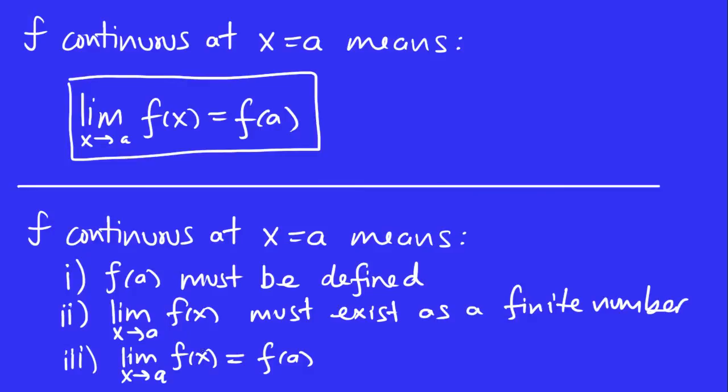And thirdly, these two finite values have to be equal to each other. Limit is the same as the value of the function at a. That's special, right? That doesn't happen all the time for most functions. It does for polynomials, because polynomials are very nice. It does for other functions as well, but usually this is a special property, okay?